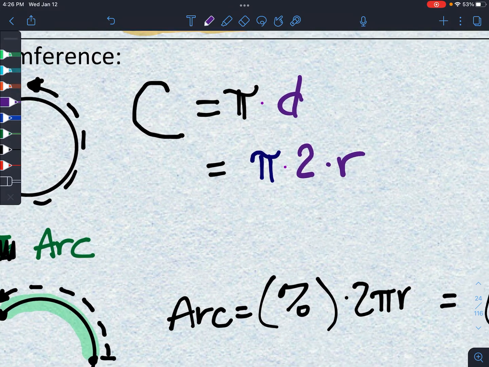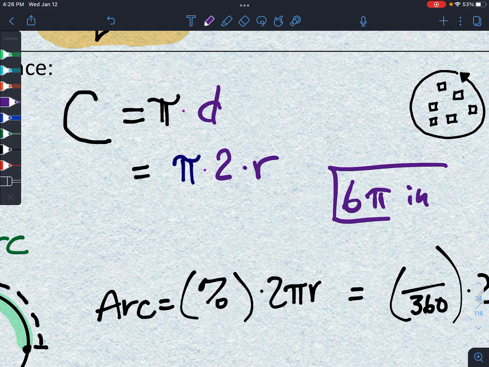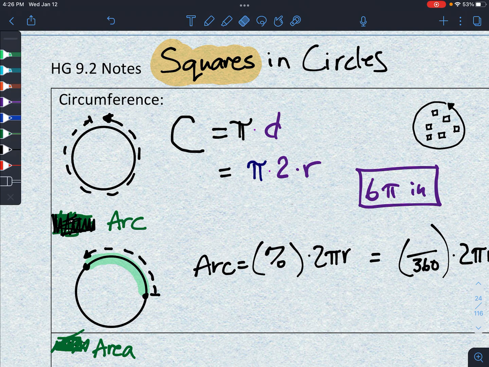So when we answer this, our answers should be in the form of, say, 6 pi inches. Don't bother rounding off pi and going with 3.14 or 3.141592. Just 6 pi. If it says approximate to nearest hundredth, I suppose you could, but I prefer you to leave them in exact format.